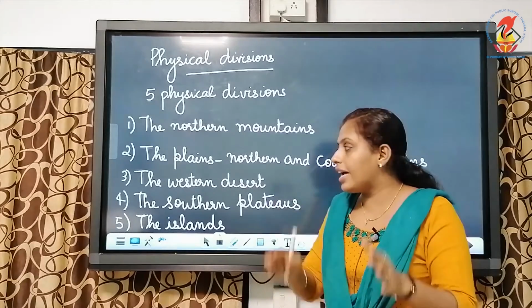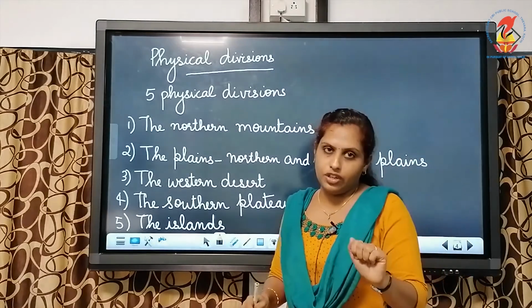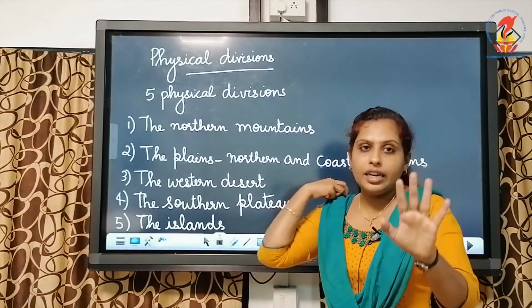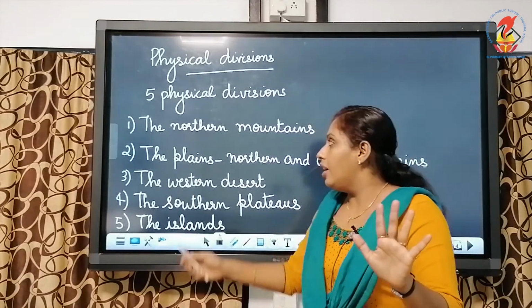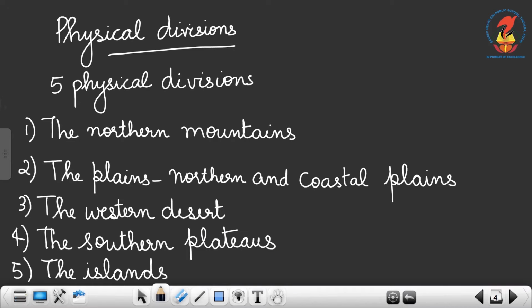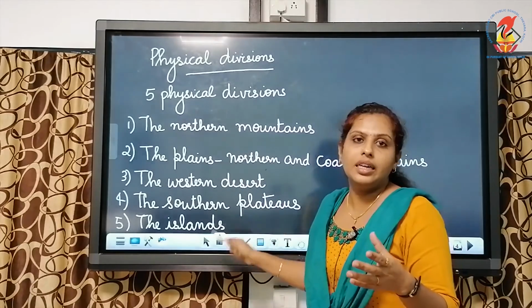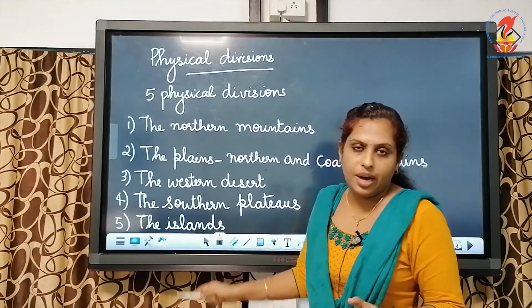So we have categorized them under 5 divisions. That is what we call the physical divisions. The landforms are divided into 5 divisions. The first one is the northern mountains. The second one is the plains, which we can find in the northern region and in the coastal areas. Then we have the western desert. Then we have the southern plateaus and the islands. Don't get worried by hearing all these names. Each one you will learn in detail in the coming chapters.